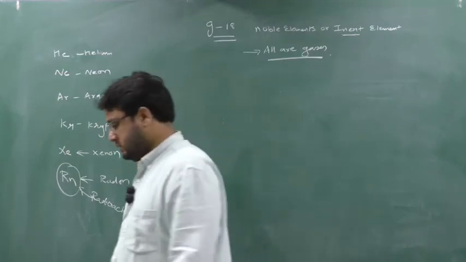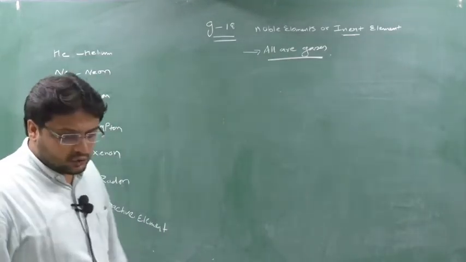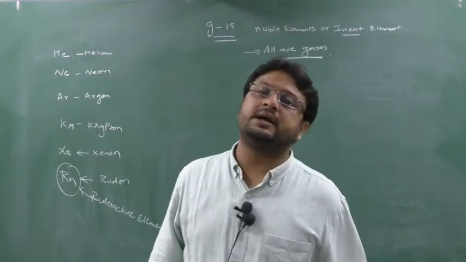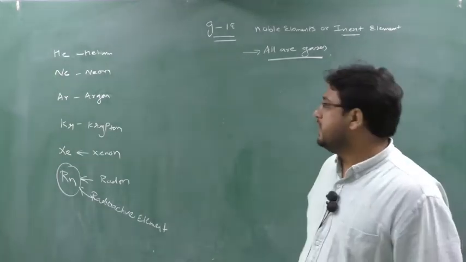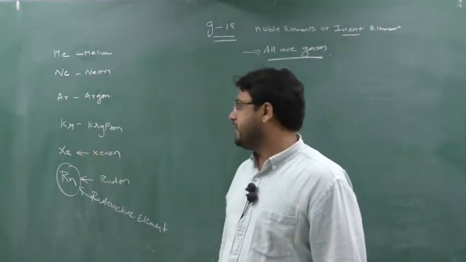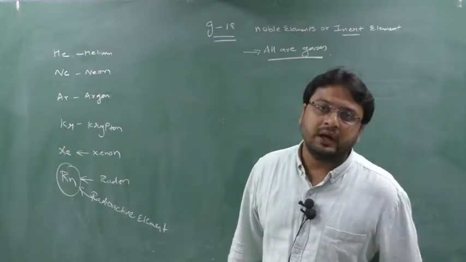Now for group number 18, we are saying inert elements means these are non-reactive elements, they will not react with any elements, means they will not form compounds. So why are we studying this? No, it's not like that. They will form compounds. Yes, they will form compounds. Like xenon will form a number of compounds. We are going to study about xenon. Xenon forms a number of compounds. Why, I will tell you.